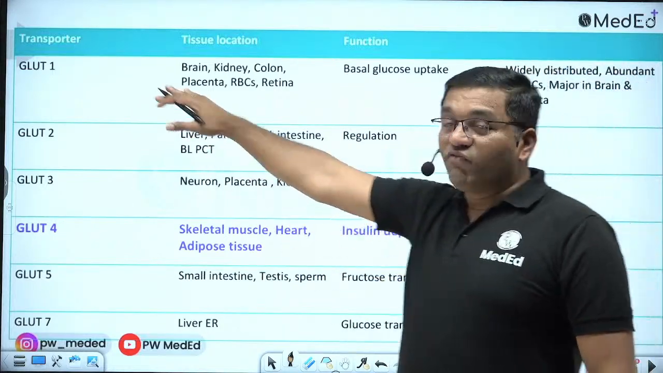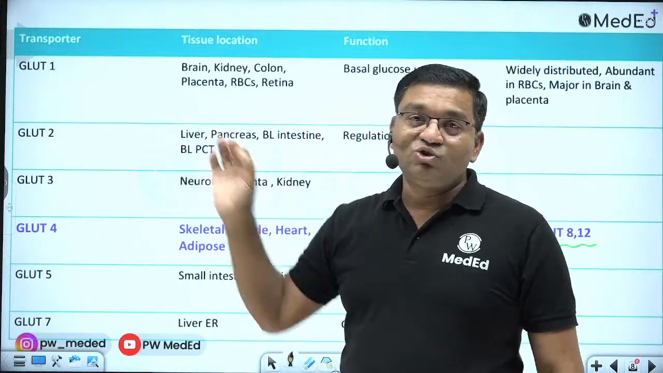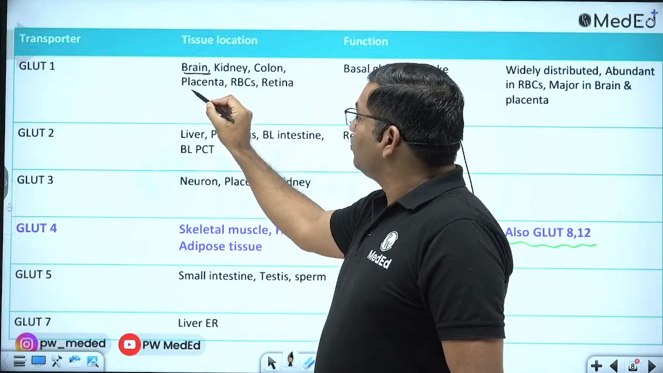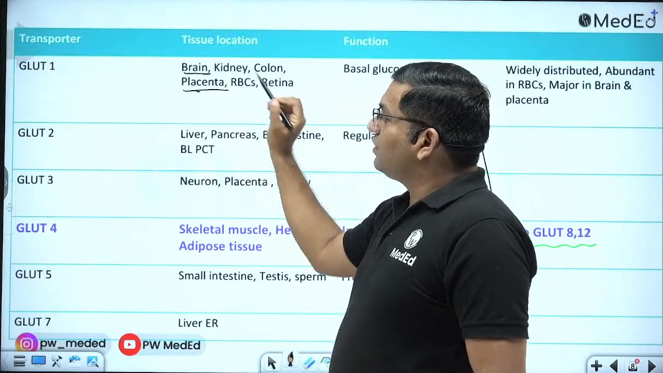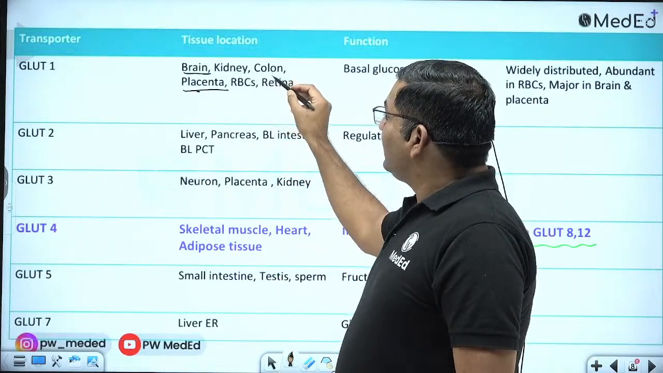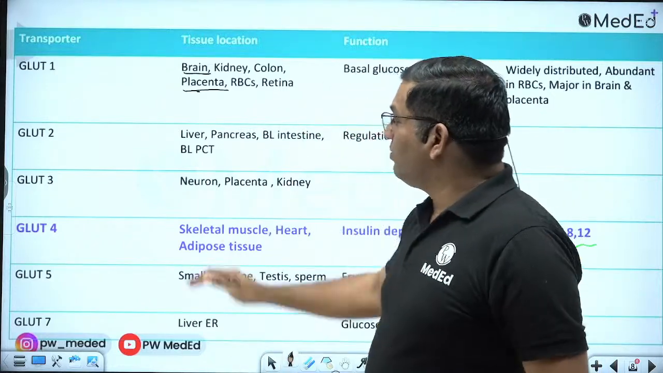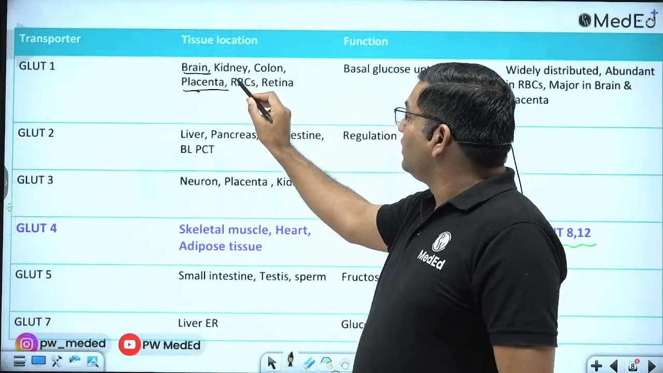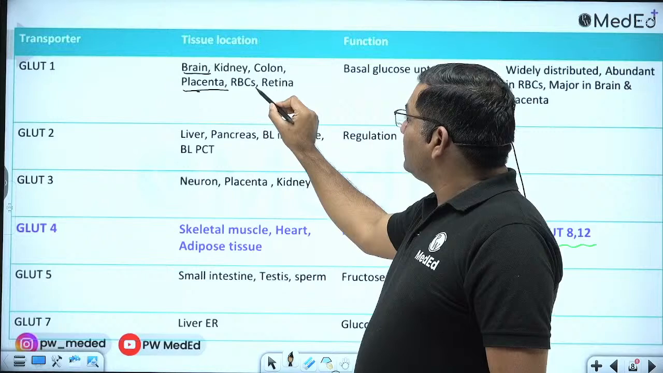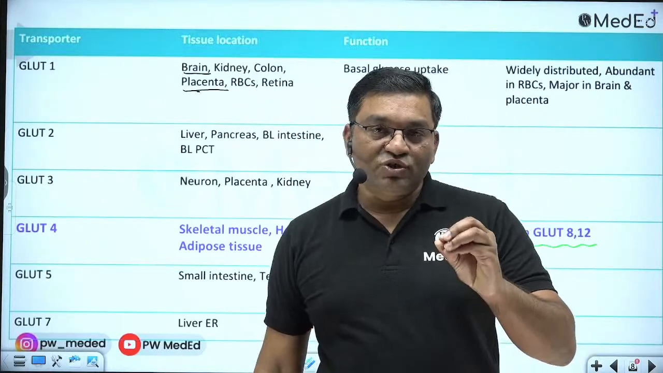Now see GLUT1. What is its distribution? GLUT1 is very important because it is the most widely distributed glucose transporter. It is the most common glucose transporter in the brain and in the placenta. Also, it is present in the kidney, colon, RBCs and retina. "Sky plays for RCB" is the mnemonic to remember the distribution of GLUT1: S for kidney, plays for placenta, for RCB: RBCs, brain and colon. So this is the distribution of GLUT1.